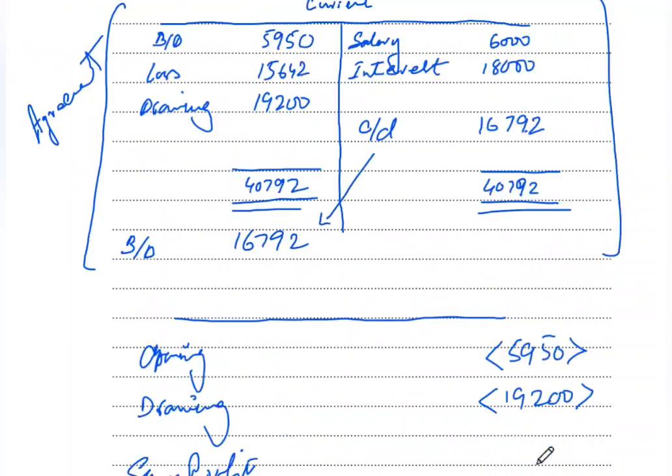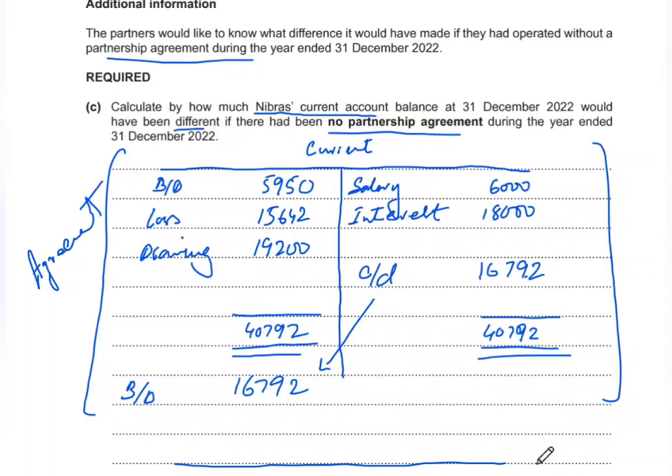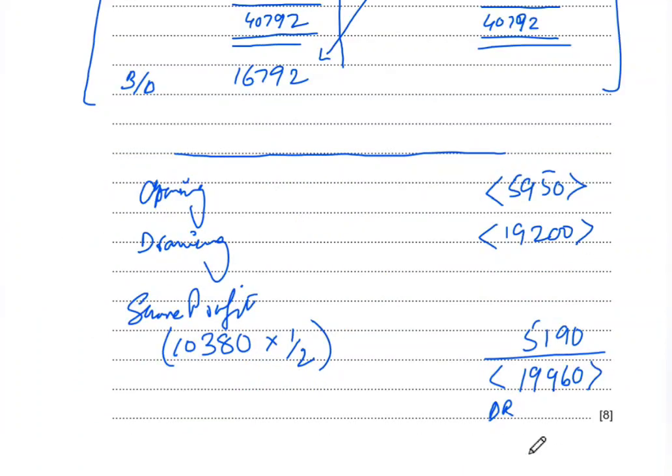Now, going back, the question was actually asking how much the difference is if there was no partnership agreement. So we now have both the figures for our current account balance: with the partnership agreement, which is 16792, and with no partnership agreement, which is 19960.